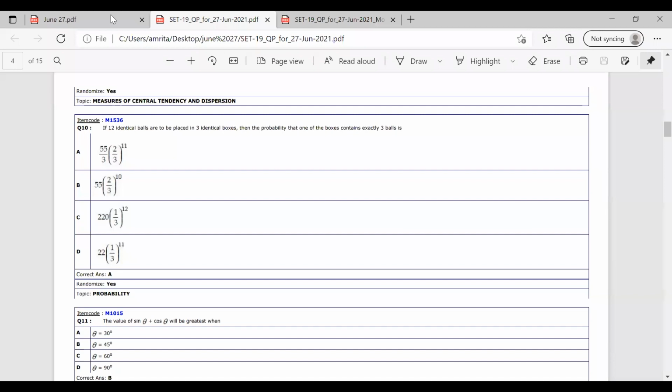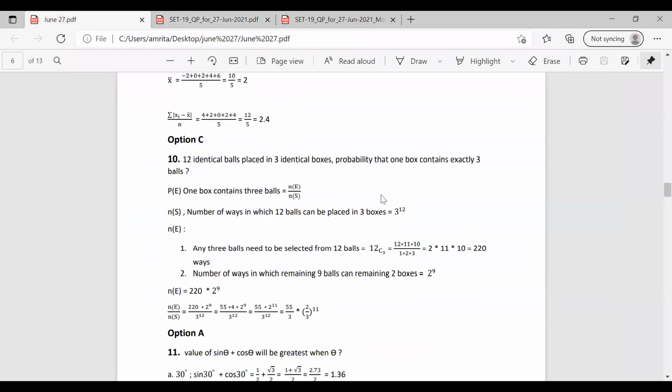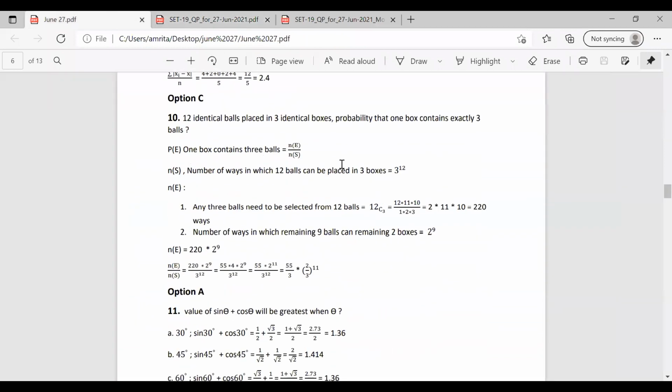Okay. Now we can check how we can solve this problem. So we know the equation P(E) is equal to n(E) by n(S). So n(S) is the total number. We have 12 balls and 3 boxes. The number of ways in which these 12 balls can be placed in the 3 boxes we can write as 3 raised to 12. Now we have to find n(E).